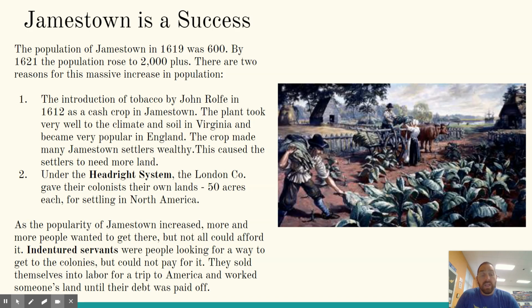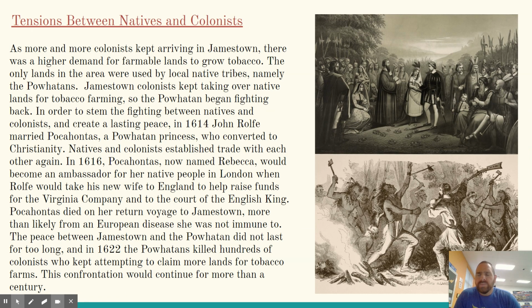Okay, so it's voluntary servitude, not slavery. As more and more colonists kept arriving in Jamestown, there was a higher demand for farmable lands to grow tobacco. The only lands in the area were used by local native tribes, namely the Powhatans. Jamestown colonists kept taking over native lands for tobacco farming, so the Powhatan began fighting back.